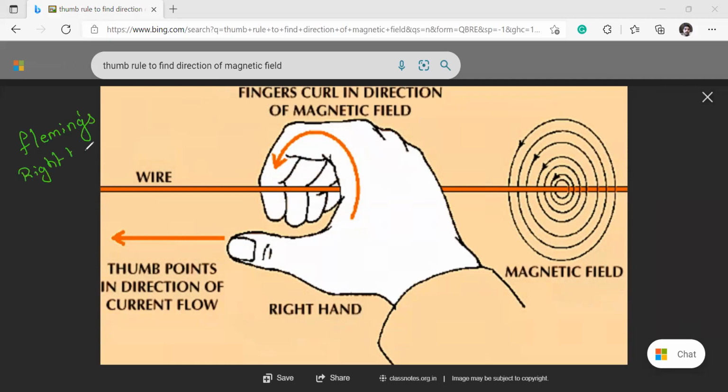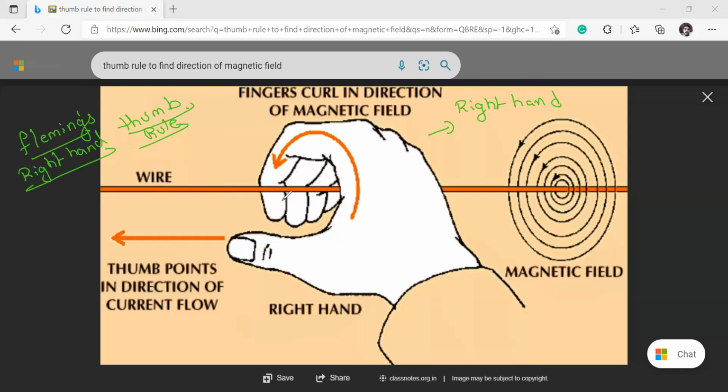Everyone, please concentrate. What is this hand? This is the right hand. Everyone take your right hand. You have to put your thumb in the direction of current as shown in the figure, please.